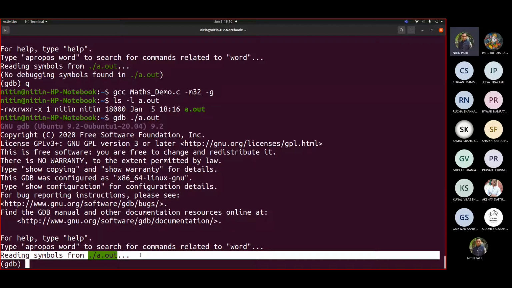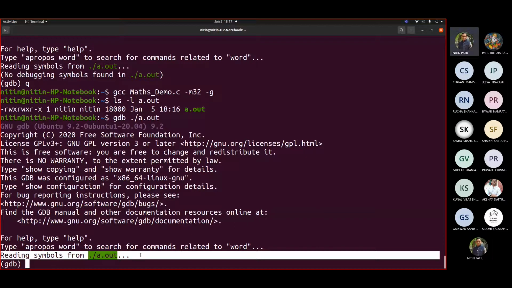The -g you write with GCC creates a file that would be available for debugging purposes. Is that fine? Everyone with me? Rutuja? Yes, sir. Okay.